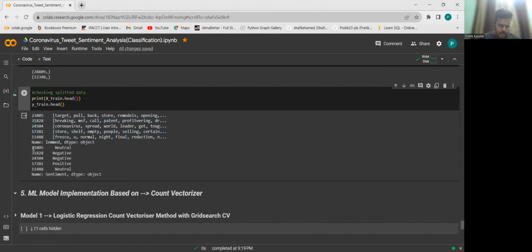No, sorry, these are the independent variables for the training data only. These two parts are of training data only. These are the independent variables, and these are the dependent variables.